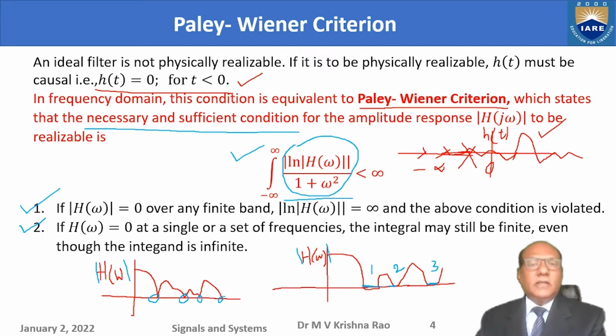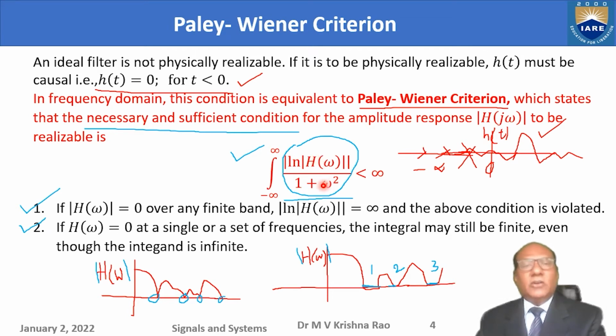So this total integral will be finite. That means the condition is satisfied even though the integrand is infinite at some places, because here you are assuming zeros at discrete points. When you substitute log of 0, it is minus infinity.